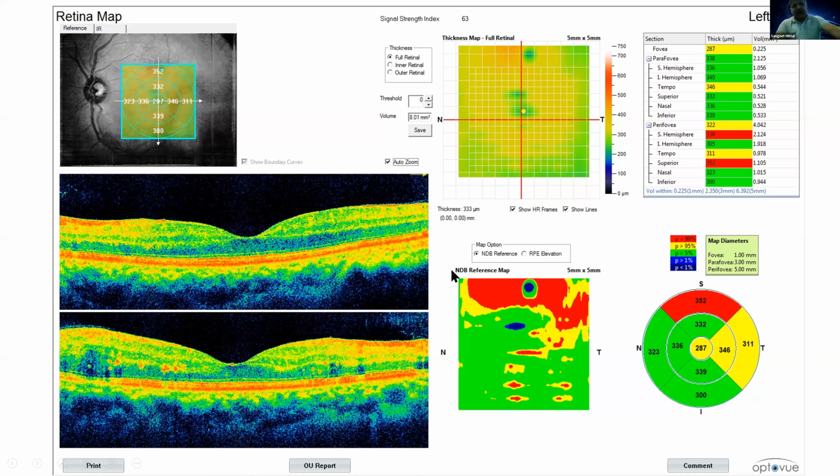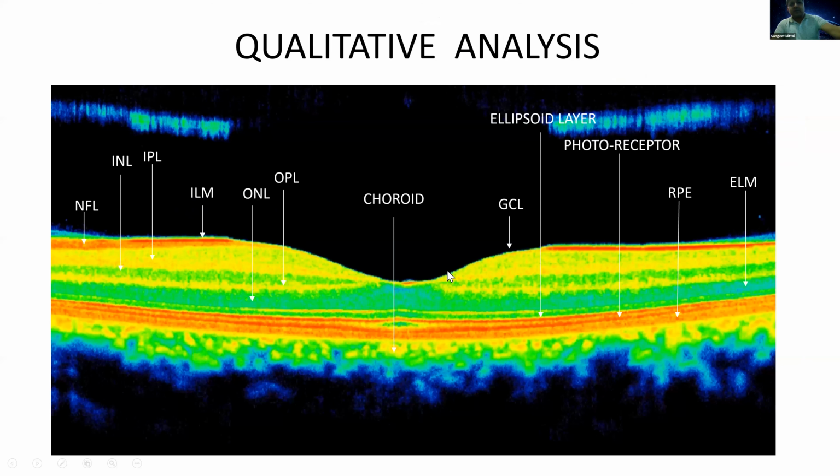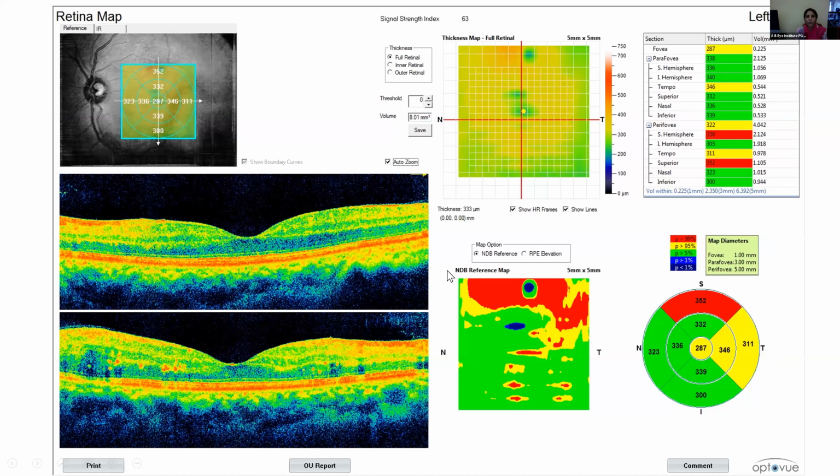I just wanted to make a point that you can share the thickness map very well with your patient regarding how the treatment is going. Apart from showing the OCT scan, you can say that after anti-VEGF injection or after laser, the thickness of the central part is decreasing. That is why the color is changing from red to green to yellow. This is how, in clinical practice, the patient understands that their eye is getting better.